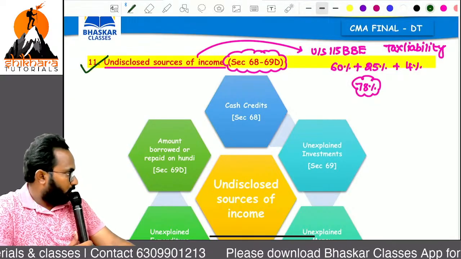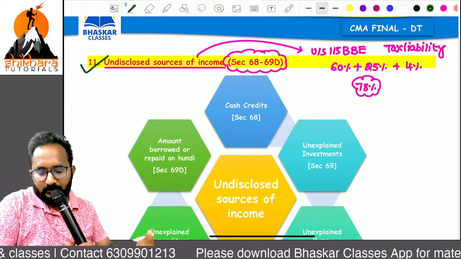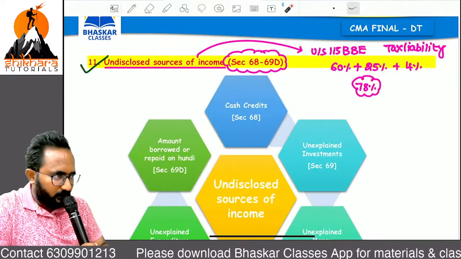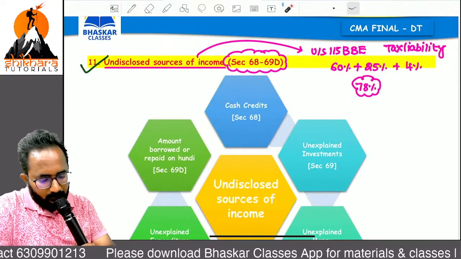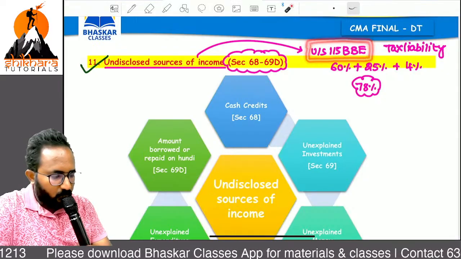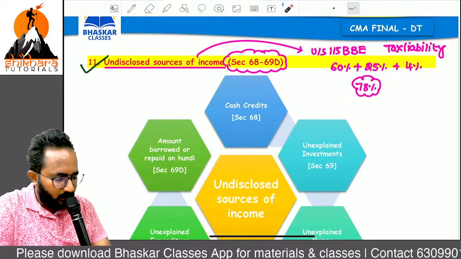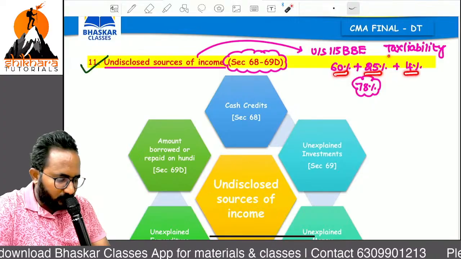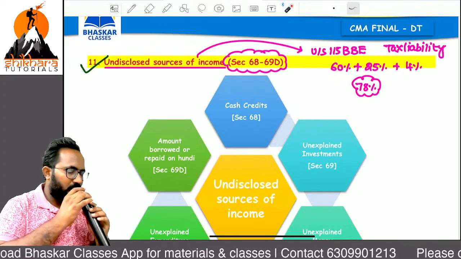Yes. Now we are in the last concept of the first chapter. What is the concept, ma'am? What are the undisclosed sources of income? So if any undisclosed income is there, what is the taxability section number, ma'am? 115BBE, 60% tax rate, 25% surcharge and 4% health and education cess.